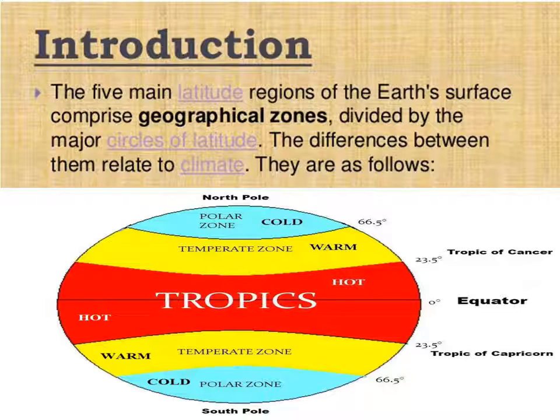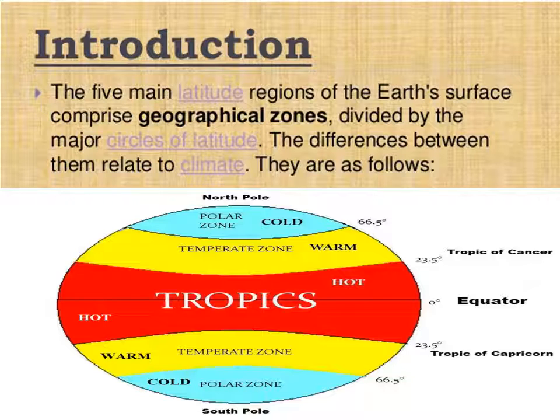These important parallels divide the earth into three heat zones. Where the rays of the sun are vertical, they occupy less space, so the heat is very high. When the rays are slanting, they occupy more space, so the intensity of the heat will be low.